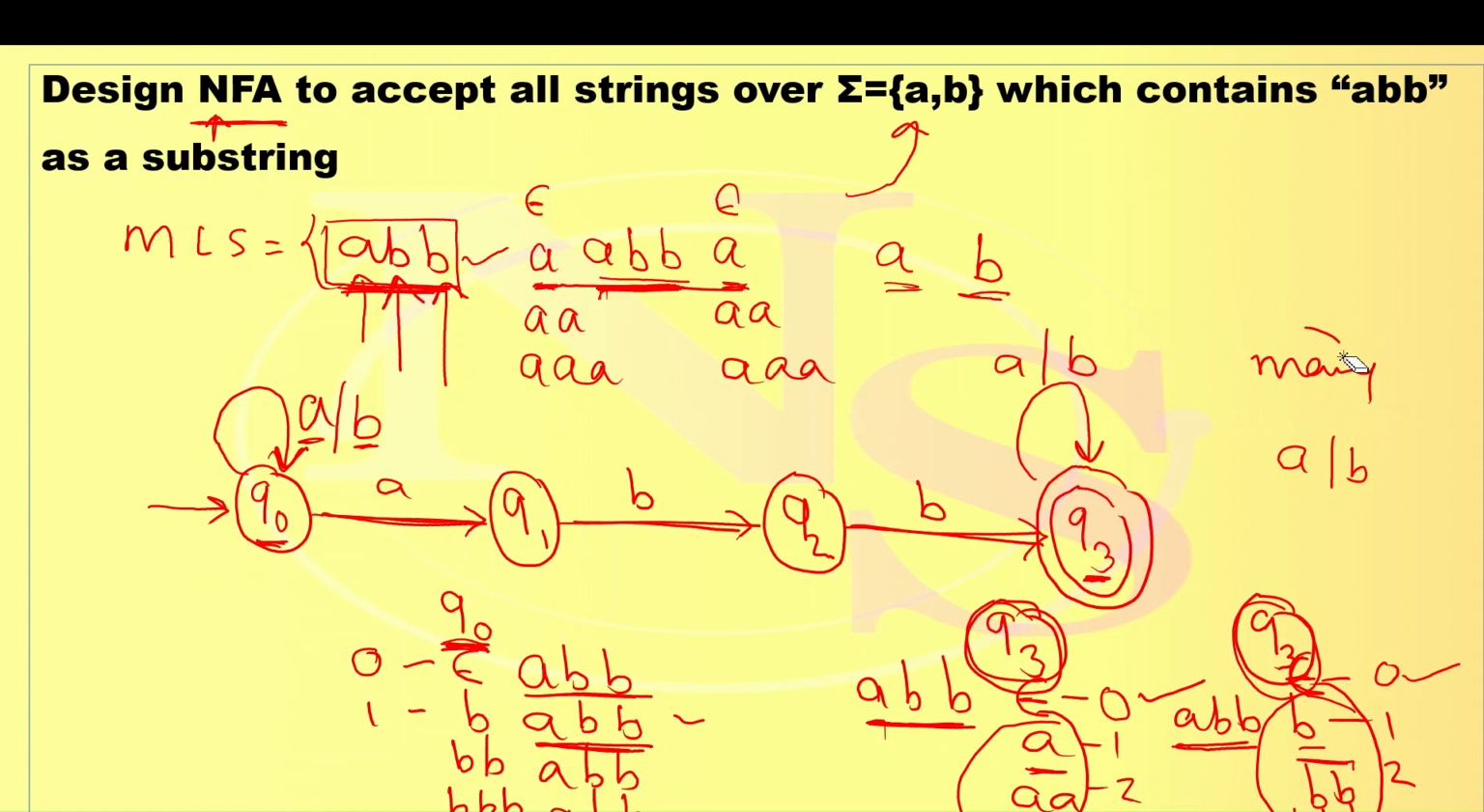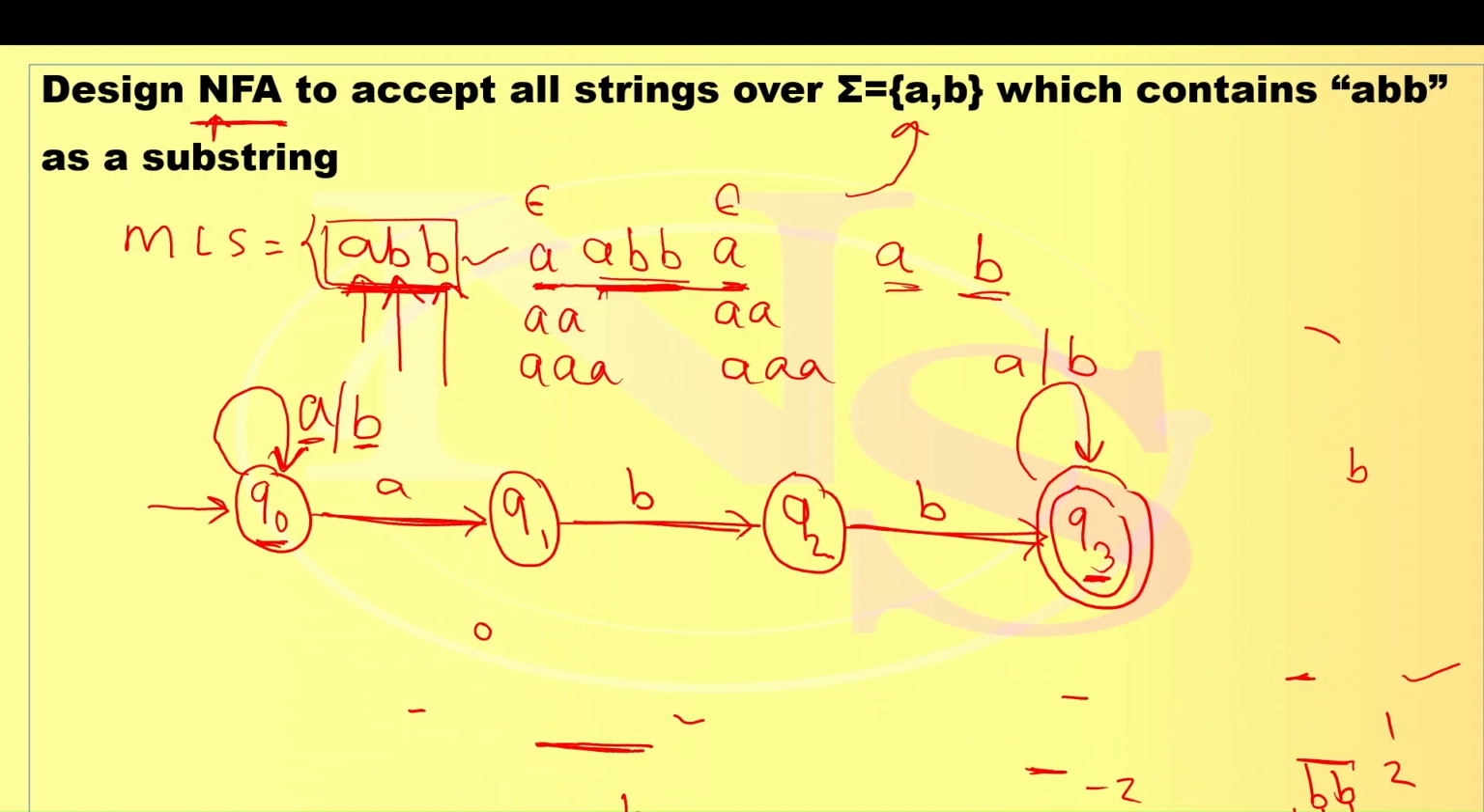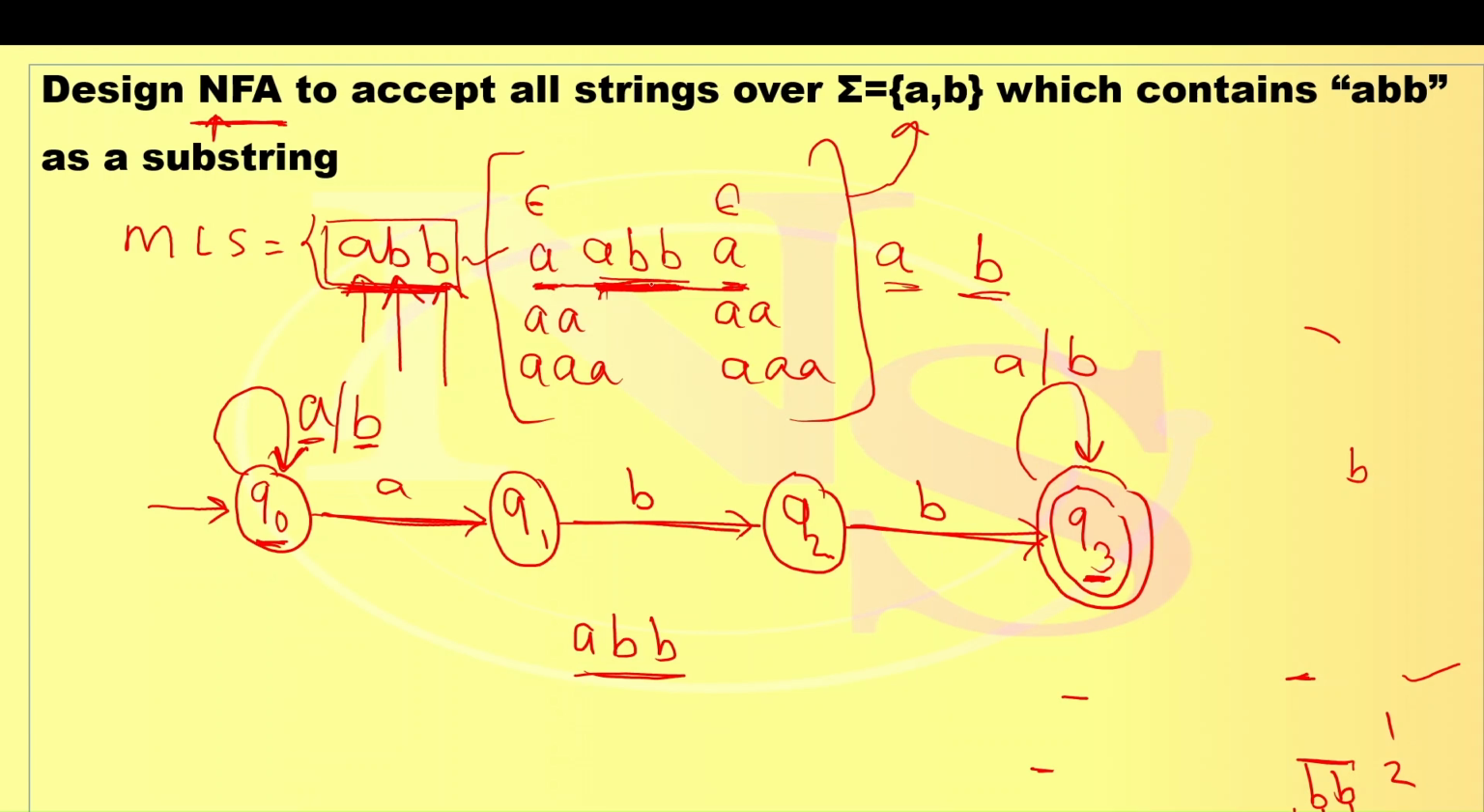Now what is this conceptually? If you observe this diagram, our question is to design an NFA for accepting all the strings which contain ABB as a substring. Our main focus is on the ABB. Before ABB, any A's may come, or many B's may come. After ABB, many A's may come, or many B's may come, or none may come, means what? Epsilon.